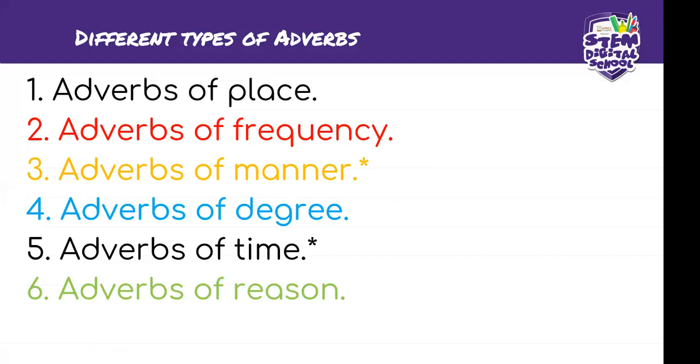So I really think it was very unfair to just go through them all at one time during one lesson. Therefore, in this lesson, we will be focusing on the adverbs of manner, there it is, I put a star on it, as well as the adverbs of time. There I put a star on it. So these are the 2 adverbs that we would be focusing on in our lesson today.